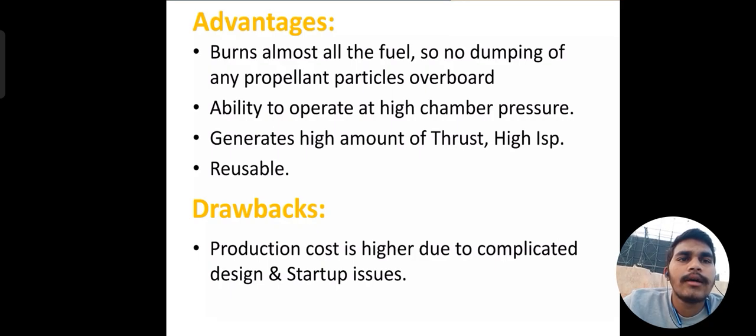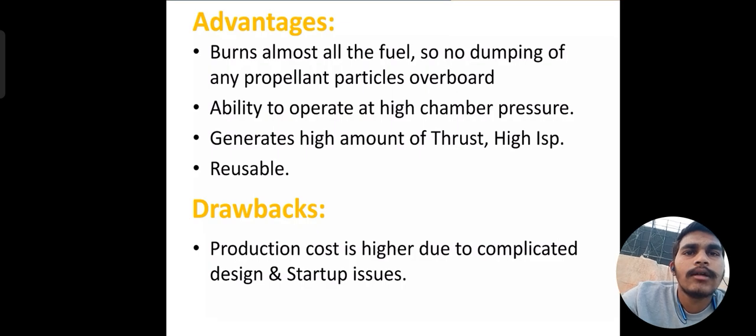It has the ability to operate at high chamber pressure, generates a high amount of thrust and high specific impulse, and can be reused many times. The drawbacks are that production cost is higher due to complicated design and startup issues.